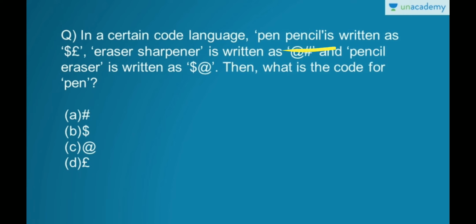So we can find out the coding for pencil. The coding for pencil is dollar, right? As I told you, you have to find the common one. Here the common one is dollar, right? So the coding for pencil is dollar. Now we are left with this one only. So this is the sign for pen.